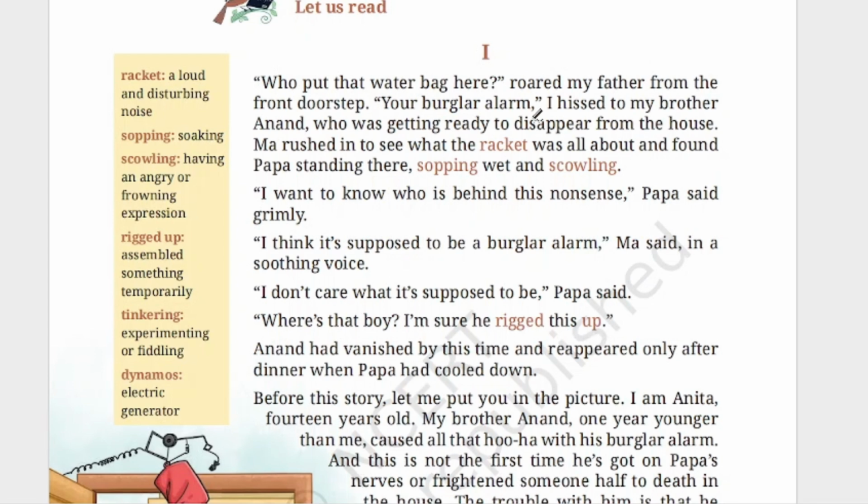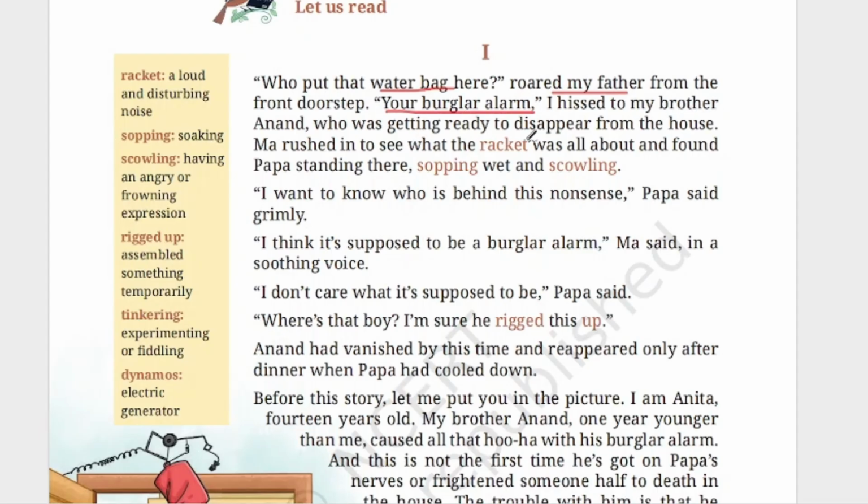Your burglar alarm. I hissed to my brother Anand, who was getting ready to disappear from the house. So, first of all, there is a roar from his father. And what is it? Who put the water bag here? Roar from my father. That means the father was shouting, and he was asking, who has put that water bag there? And your burglar alarm. I hissed to my brother.